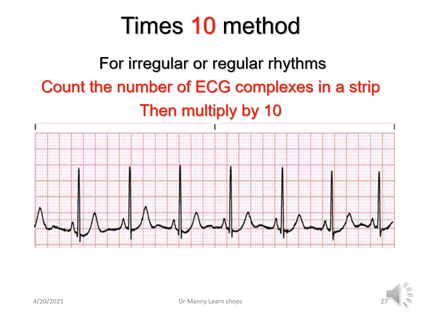So count the number: 1, 2, 3, 4, 5, 6, 7. 7 multiplied by 10 equals 70. Very simple.